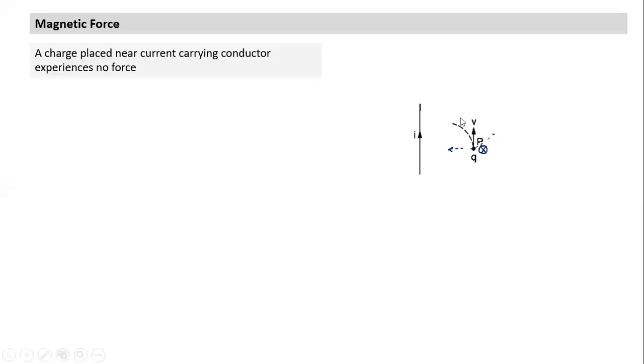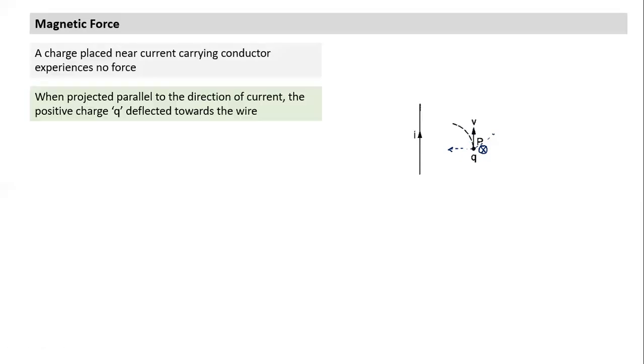At this point, how do we express it in a neat expression? When the current is projected in a direction, it is reflected towards the wire. And this is the expression. If we write in terms of this expression, it captures the force acting on the particle for any particular direction of motion of the charged particle.